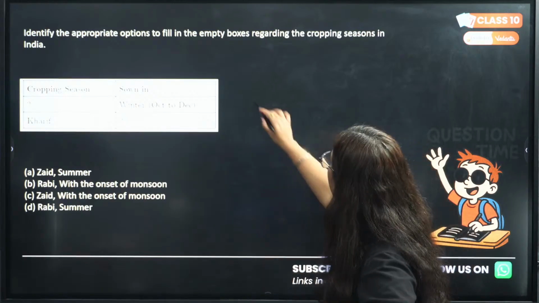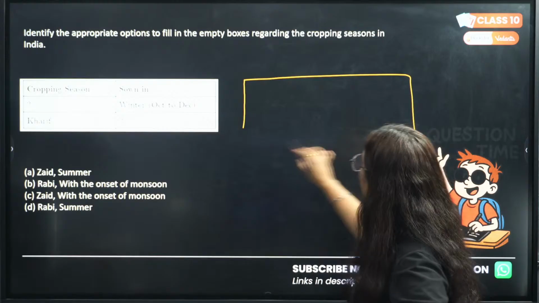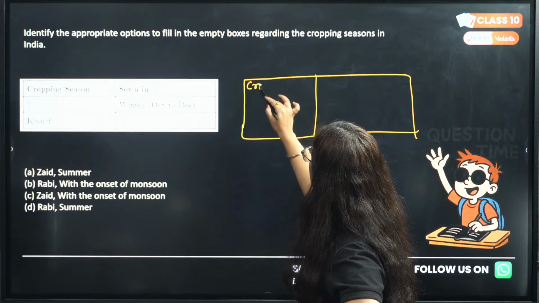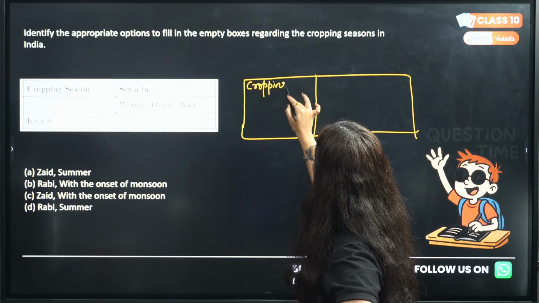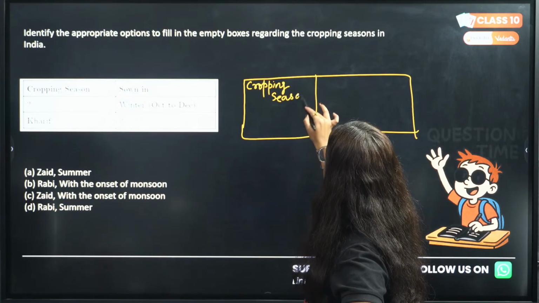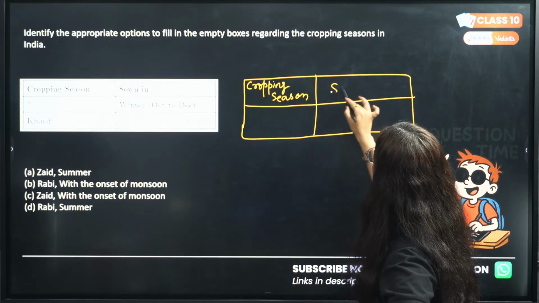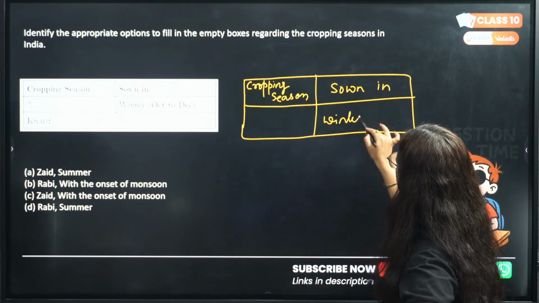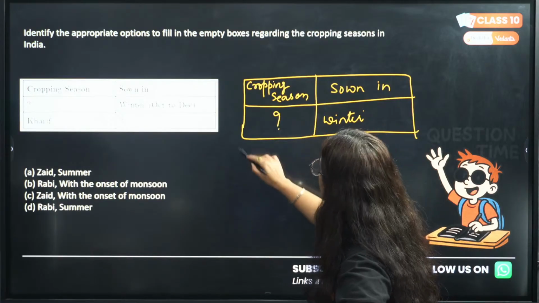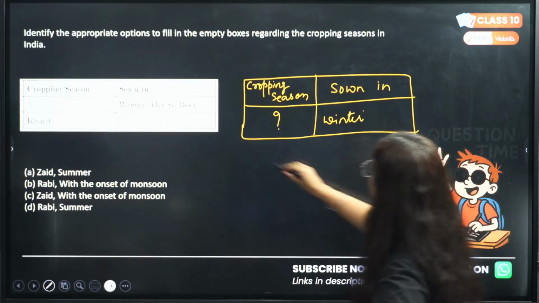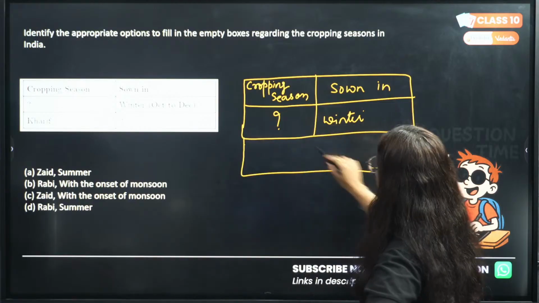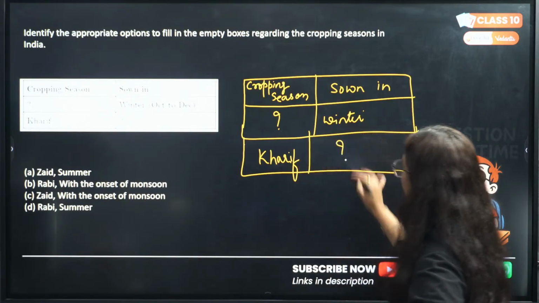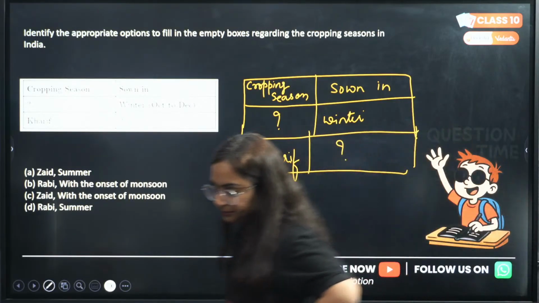Regarding the cropping season in India, if this is not visible to you, beta, I am writing it here. So here you will tell me the cropping season. Then you will tell me when it is sown. Here it is winter. In winter, which cropping season is there? And then we have Kharif. When is the Kharif crop grown? Answer it right away.